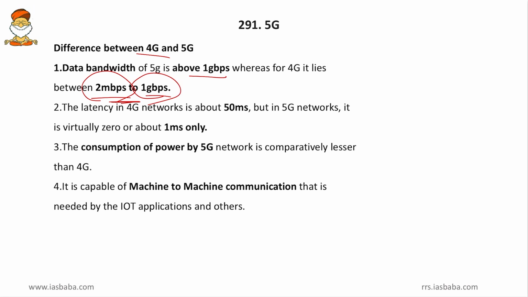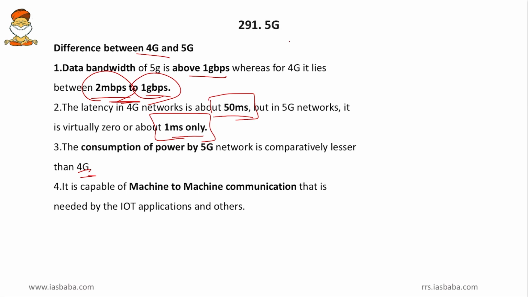And then the latency in the 4G network is about 50 milliseconds, but in 5G network it is virtually 0, or about 1 millisecond. So what is latency, friends? It is the time taken for a website to open after you click on the website. So the time taken for the IASbaba website to open after you click on it gives the latency time. So in 4G it takes 50 milliseconds, and in 5G it might not take any time, or maximum it can take 1 millisecond. Then consumption of power by 5G network is comparatively lesser than 4G.